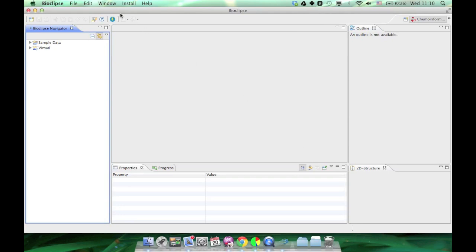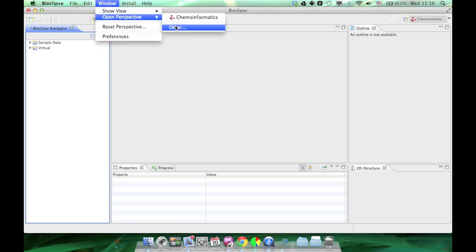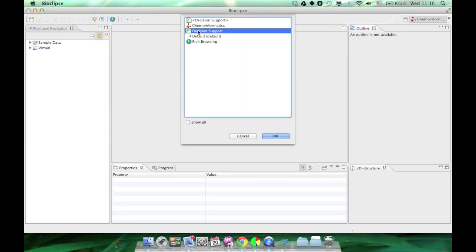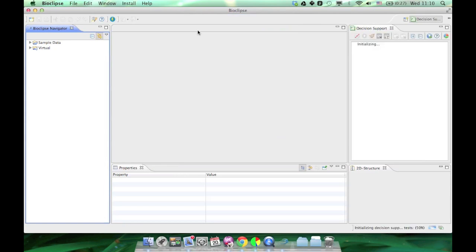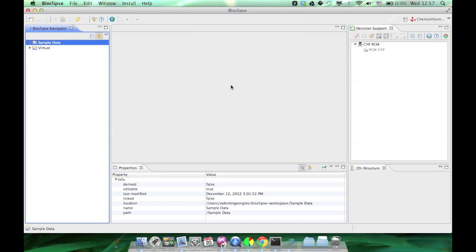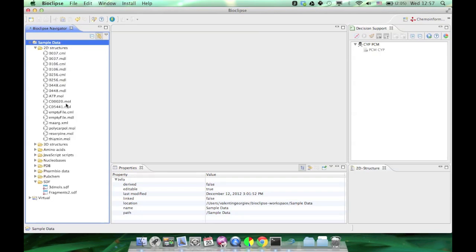After the restart, go to Window, Open Perspective, Other and select the Decision Support perspective. The CYP450 model will then appear in the Decision Support view. Now it's time to open the chemical structure and make predictions with our model. For this example, I will take a SDF file from Bioclipse sample data.